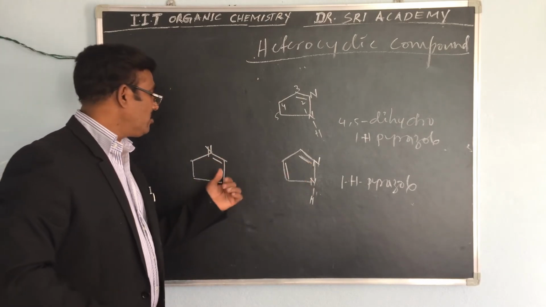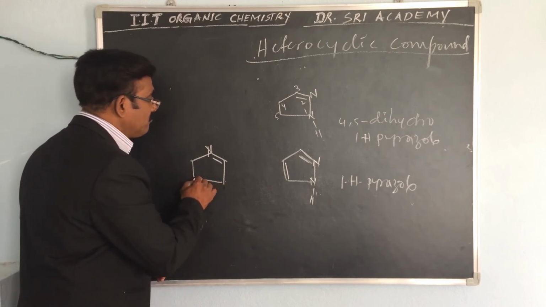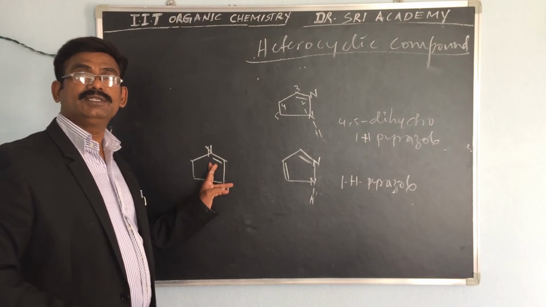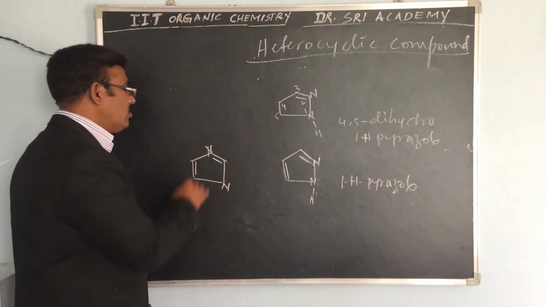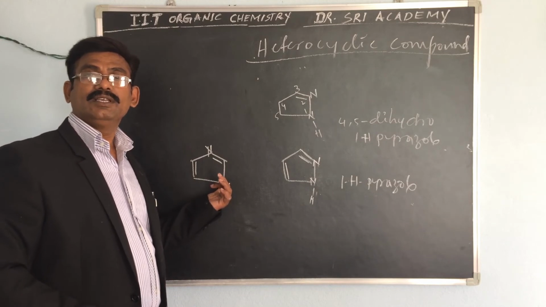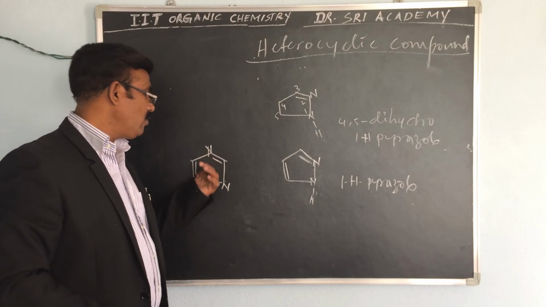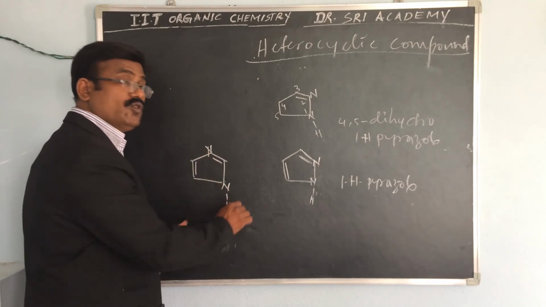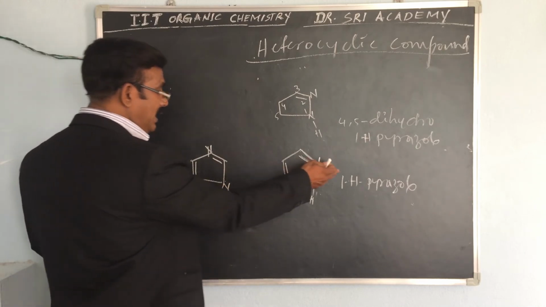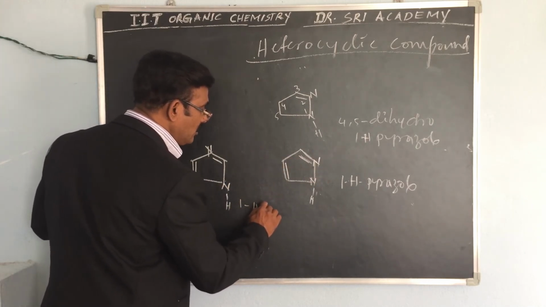If you end this side and write here in the third position, then one more double bond. How can you give this name? This name is 1H, because one hydrogen is present, this one. So 1H imidazole. This is the pyrazole, and this is called imidazole.